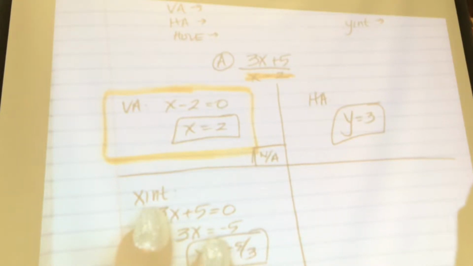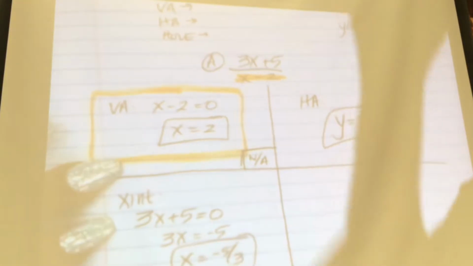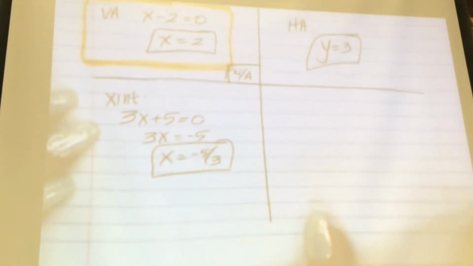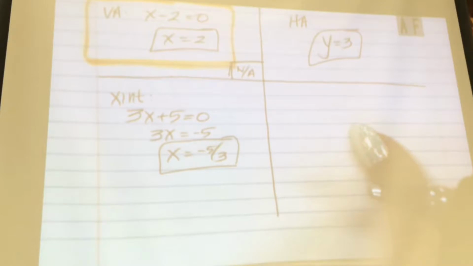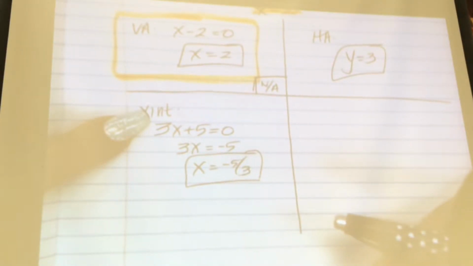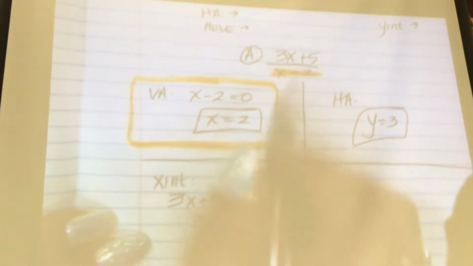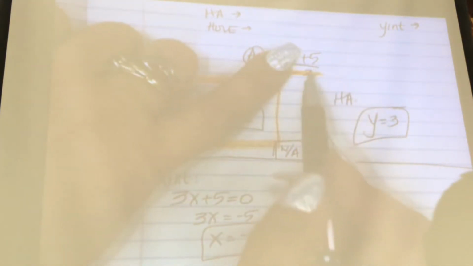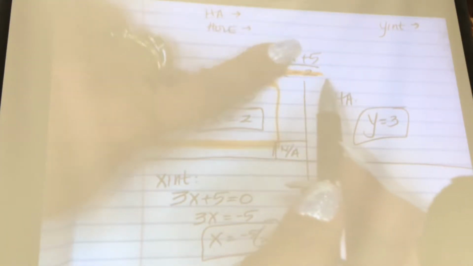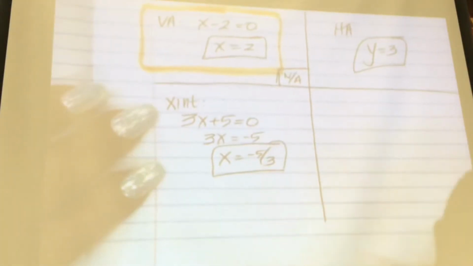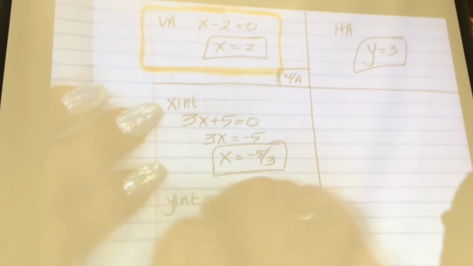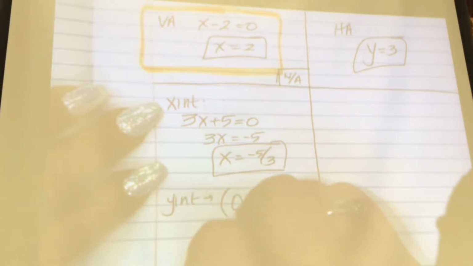So I have my x-intercept. How do I find my y-intercept? Plug in 0 for what this time? Okay, if I want my x-intercept, I made my y 0. If I want my y-intercept, I'm going to make my x equal to 0. So plug in 0 into your equation. What do you get? Plug in 0 here. What do you get? 5 over negative 2. Okay? So your y-intercept is 0, comma, negative 5 halves.